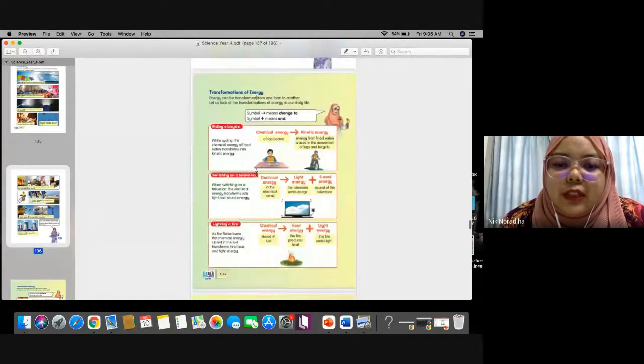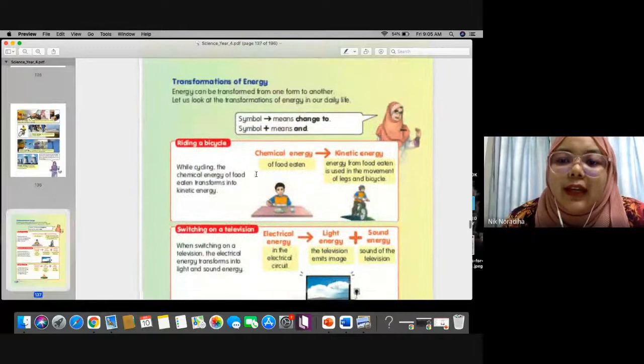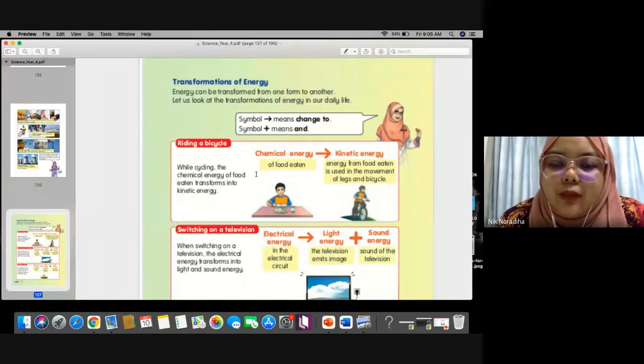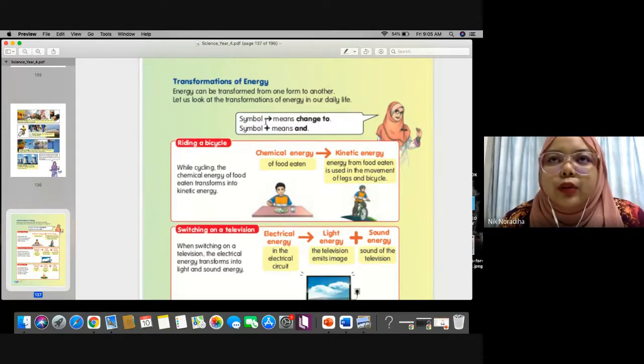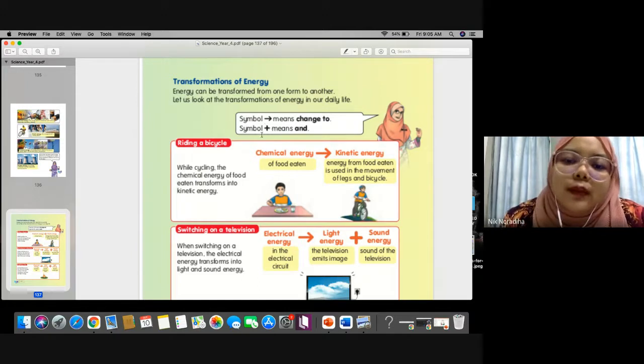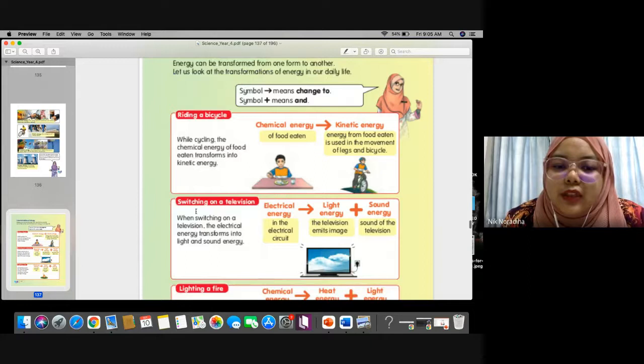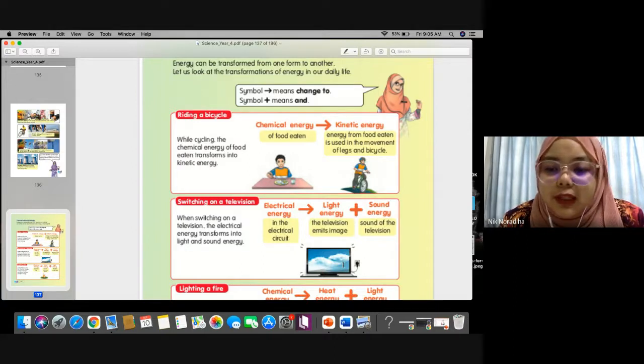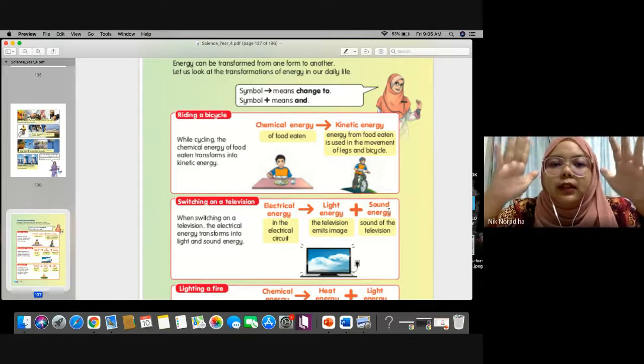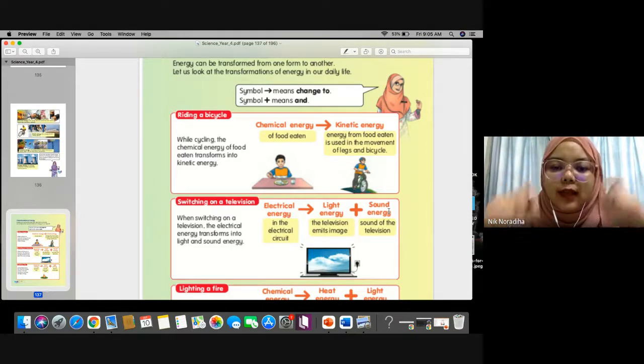So transformation of energy. In the equation for transformation of energy, usually we use this arrow to refer to change to or transform to, or the plus symbol to show and. For example, switching on a television: from electrical energy, it will change to light energy on your TV plus sound energy, because you can watch the television and also hear the sound, right?